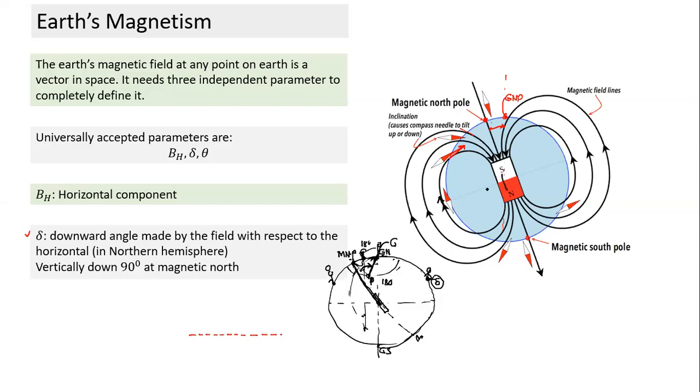This is the direction, north is here, and the field will be directed like this. What we call north, by convention we define north as follows: if you mark the direction of the field, if you draw field lines, the direction of the arrow indicates the direction of north. So on the surface of the Earth anyway, this becomes north. Actually, the right word is north seeking.